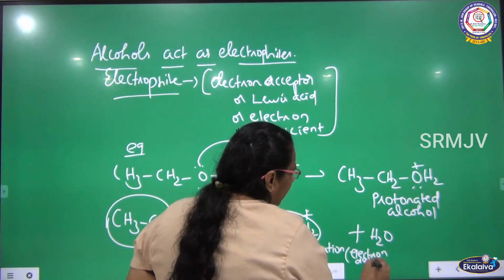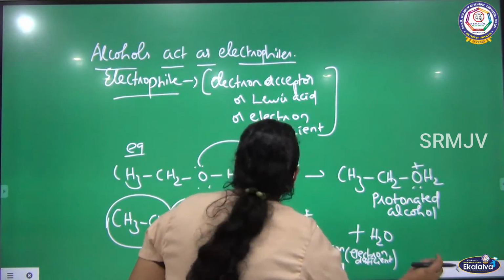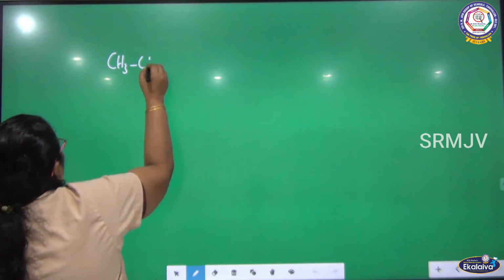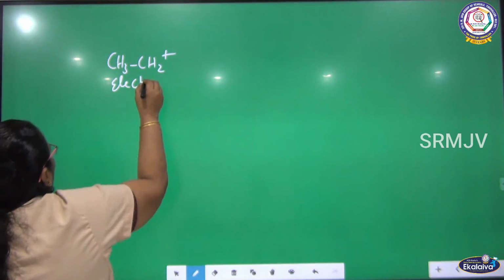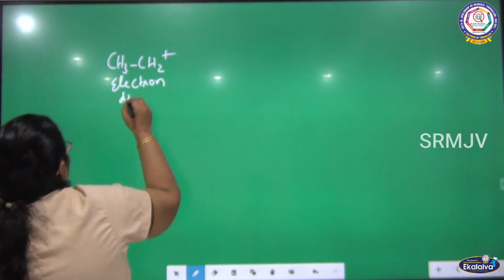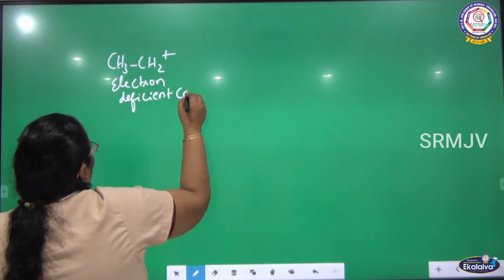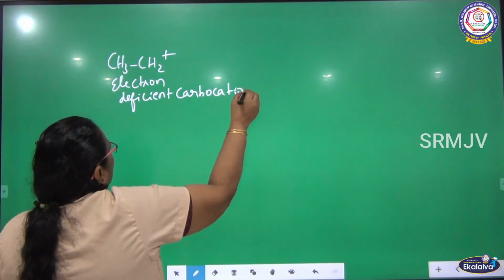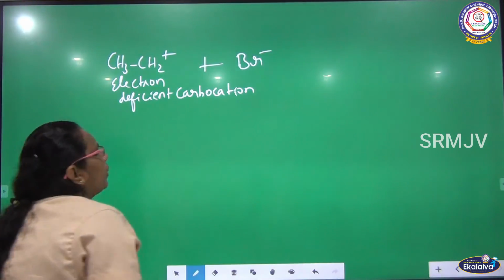Electron deficient. Okay, what is the next step? It needs electrons. So we write the electron deficient carbocation. I am going to add one Br minus, one bromine.